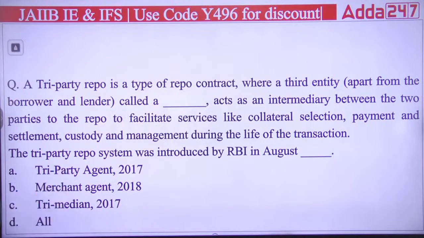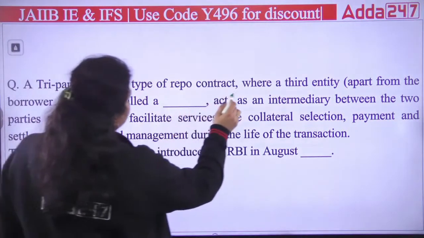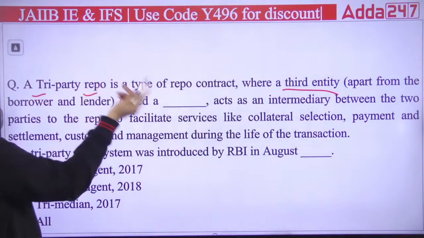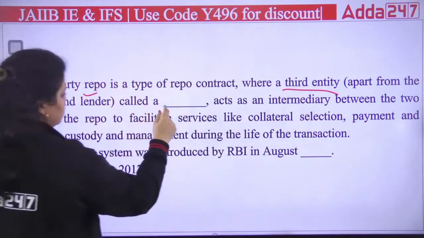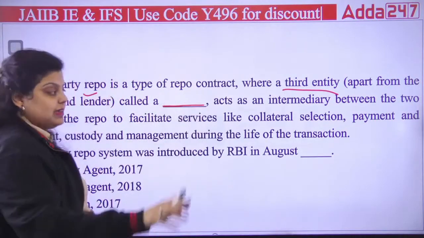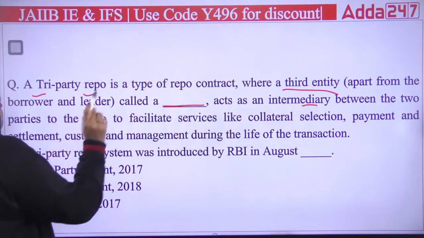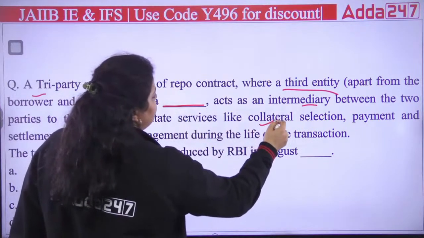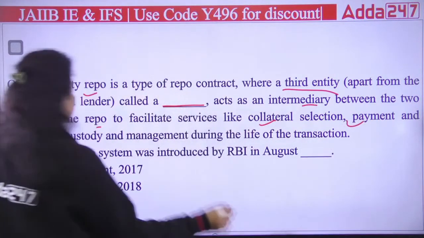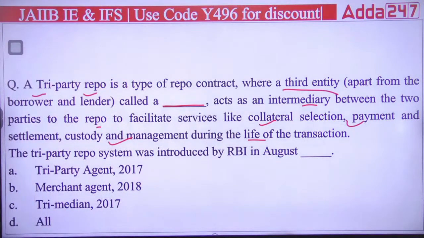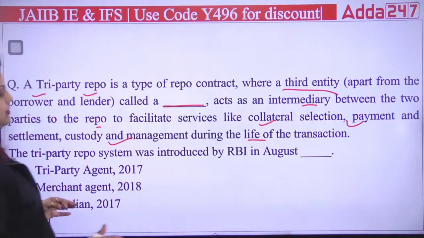Next question is a fill in the blanks question. The first statement says the tri-party repo is a type of repo contract where, apart from the borrower and lender, there will be a third entity called a dash. This entity acts as an intermediary between the two parties to the repo to facilitate services like collateral selection, payment and settlement, custody and management during the life of the transaction.